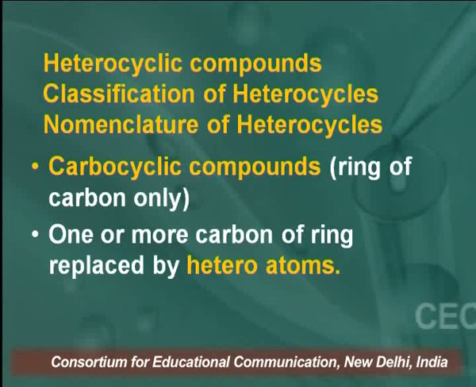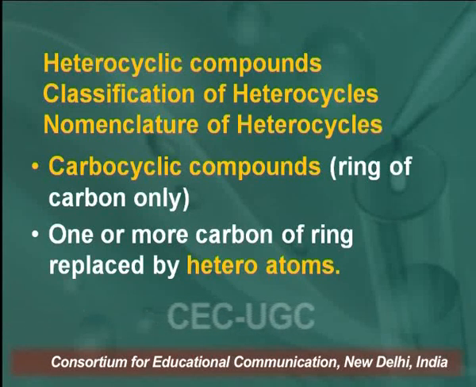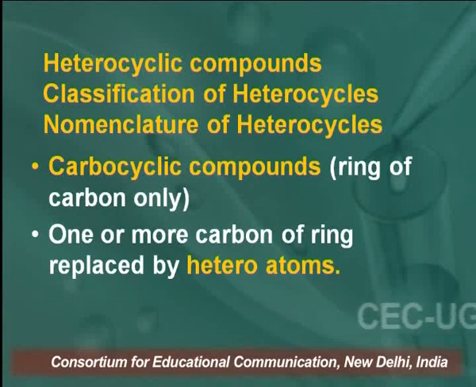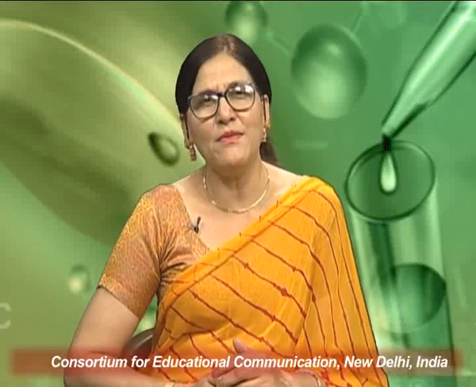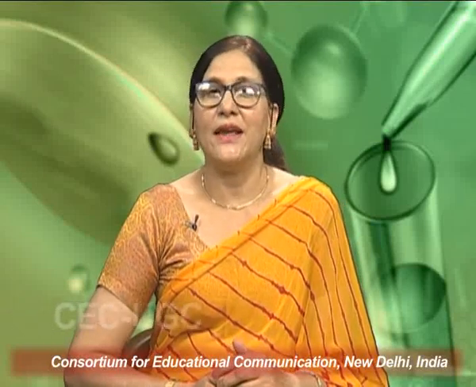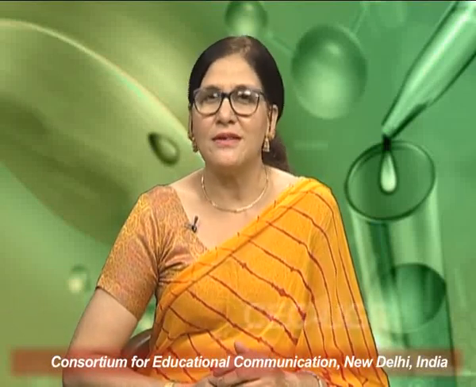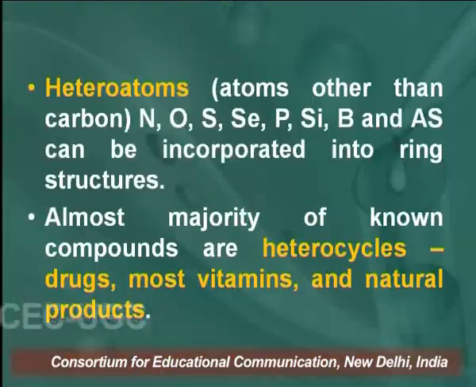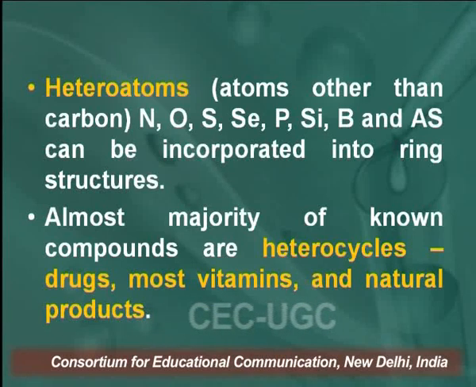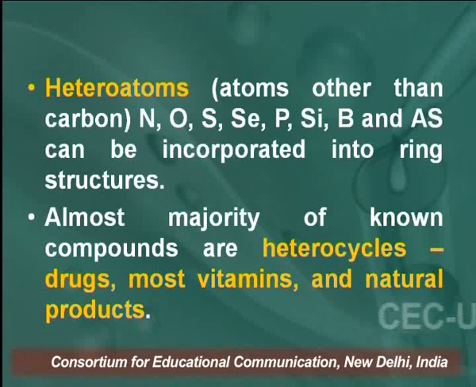So, what are heterocyclic compounds? When one or more carbons are replaced by any other heteroatoms, we call them heterocyclic compounds. And what are heteroatoms? Heteroatoms are atoms other than carbon, like nitrogen, oxygen, sulfur, selenium, phosphorus, silicon, boron and arsenic, and most of the general heterocyclic compounds contain nitrogen, oxygen and sulfur.